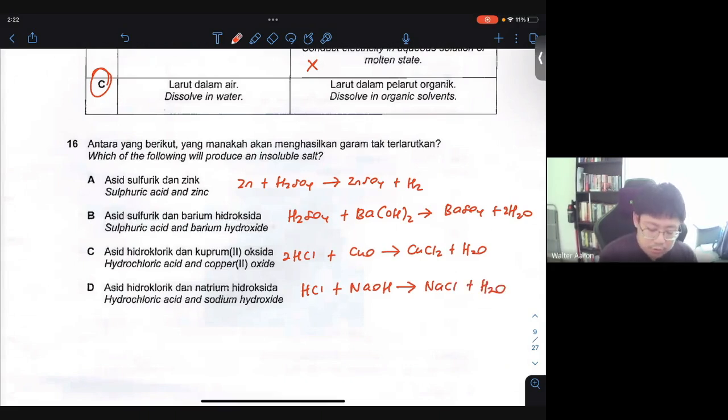Now, among all the salts that you see over here, zinc sulfate, barium sulfate, copper chloride, and sodium chloride, there's only one which is insoluble in water. In this case, it will be barium sulfate. So therefore, the answer here will be B.